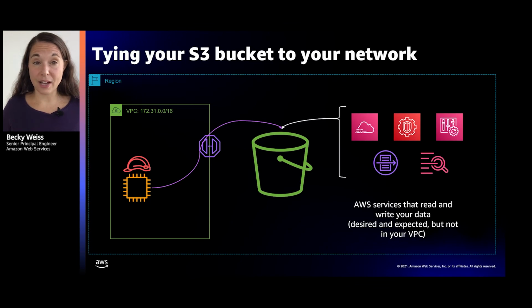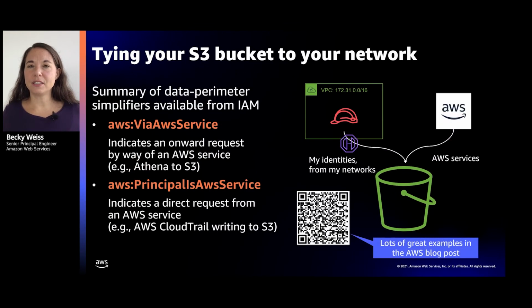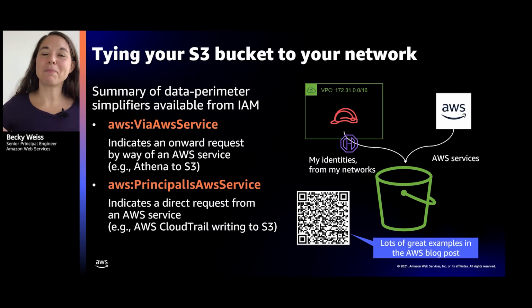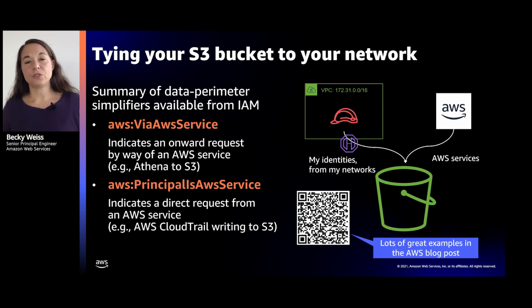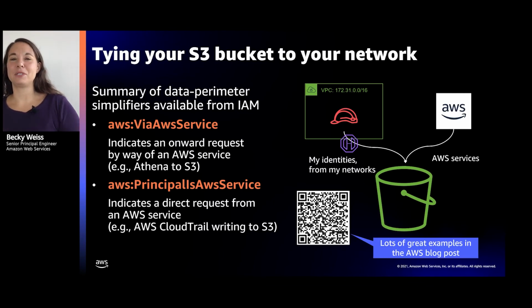So how do you do that? Well, again, as we focused on these perimeter scenarios that our customers wanted to accomplish, and this particular use case of I would like to lock my bucket inside my VPC endpoint, but I would still like to enable all the goodness that AWS services can offer with it. Well, for that, we already talked about via AWS service for when the requests originate from my VPC, but the second hop doesn't.